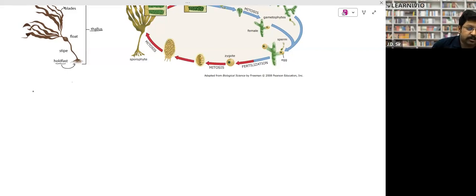So first and foremost feature is that their color is brown. Brown color is due to fucoxanthin, right? So they possess chlorophyll A and chlorophyll C, then fucoxanthin. This fucoxanthin gives them brown color. We have already discussed that, right? And the reserve food is laminarin, that we have already discussed in the starting of the class.